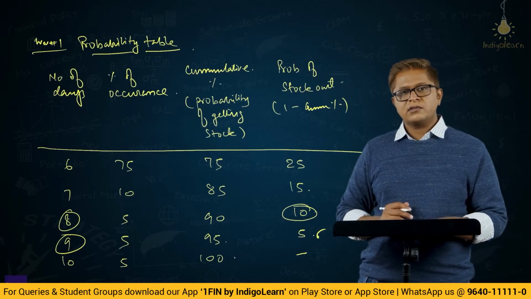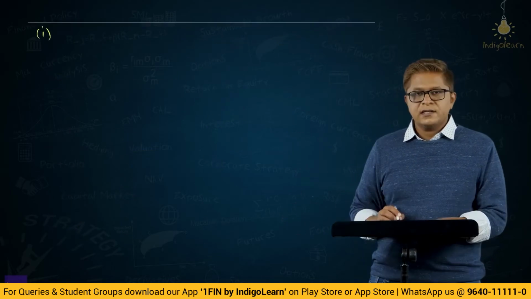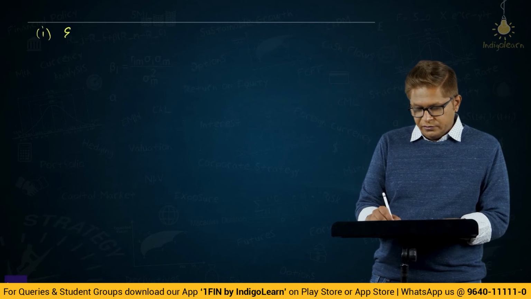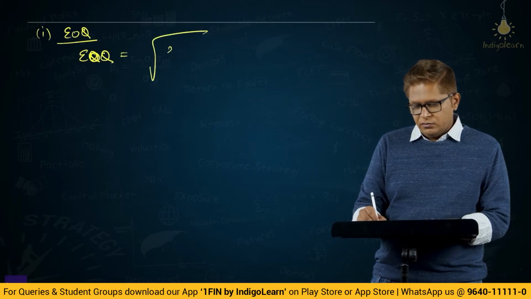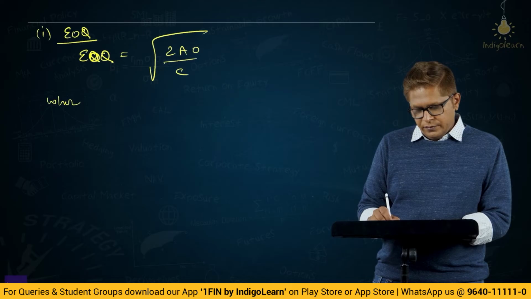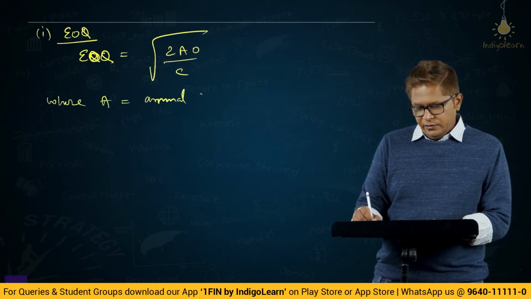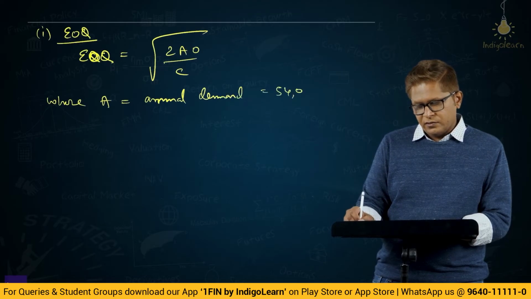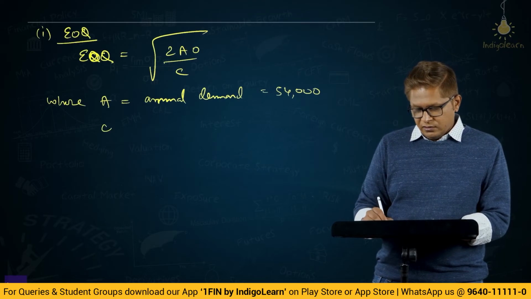Alright, now let's go to the requirements in the question. First one, computation of EOQ. EOQ is equal to the square root of 2AO by C, where A is the annual demand, which is given as 54,000 castings.